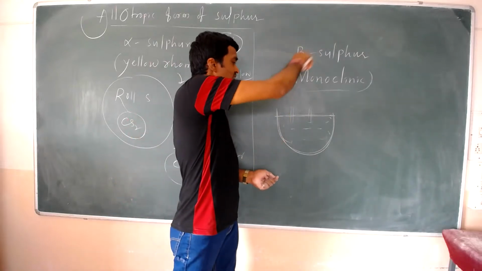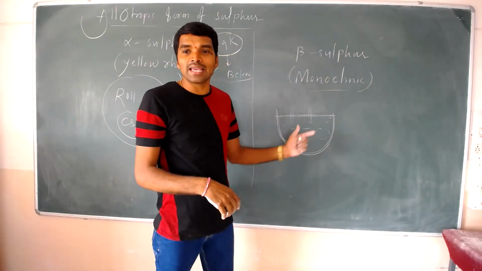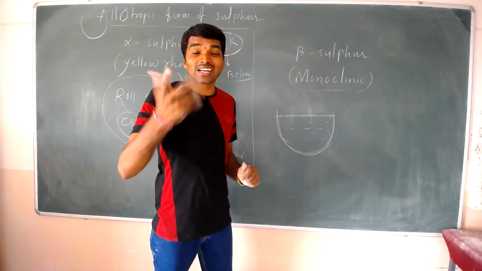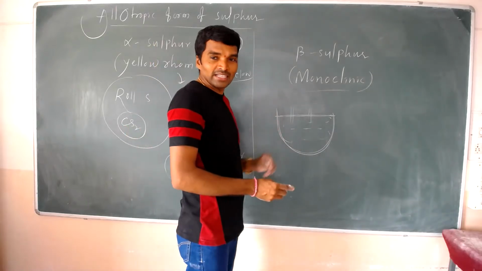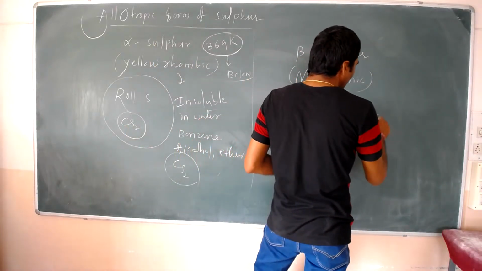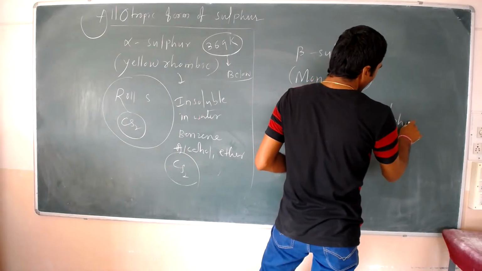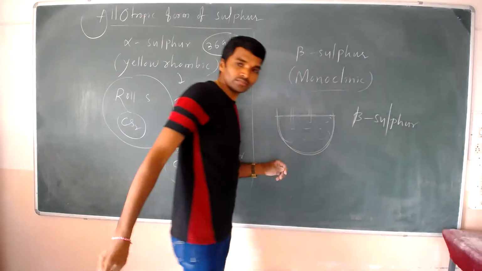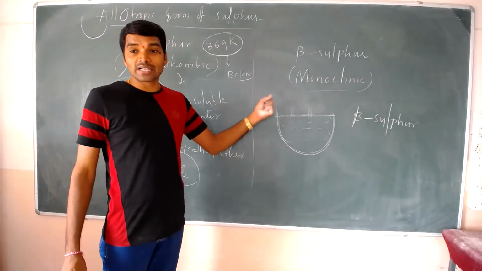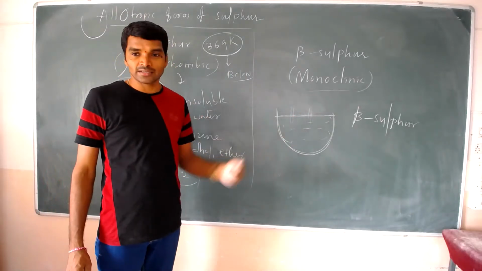Then you open this crust, and inside it wonderful crystals of monoclinic sulfur, or beta sulfur, are formed.